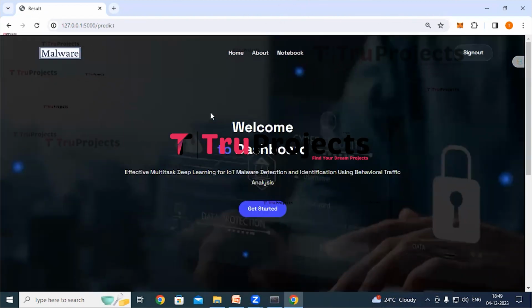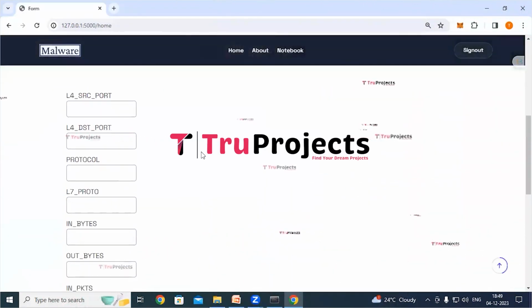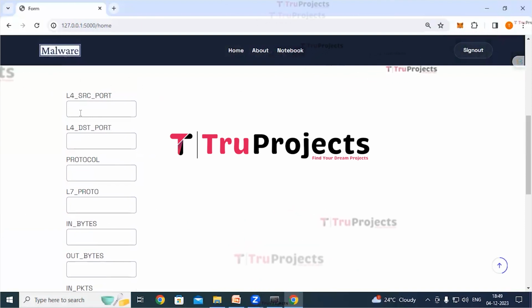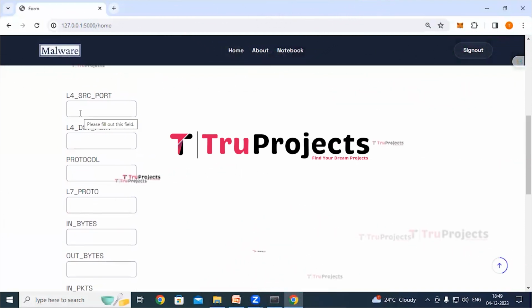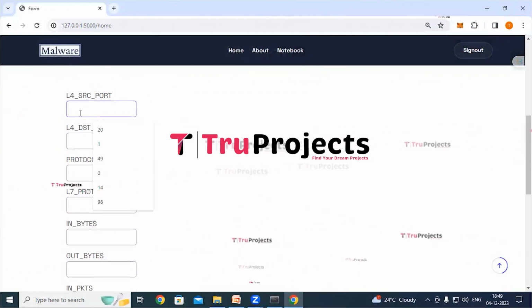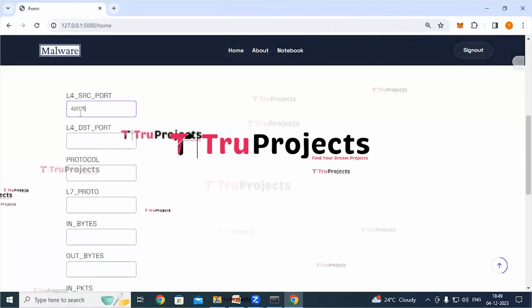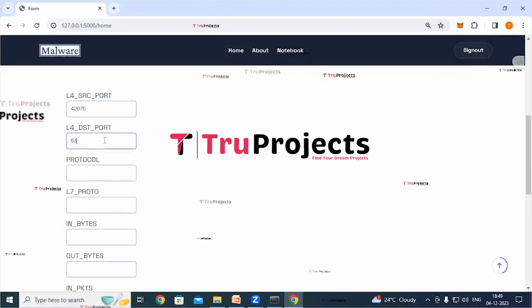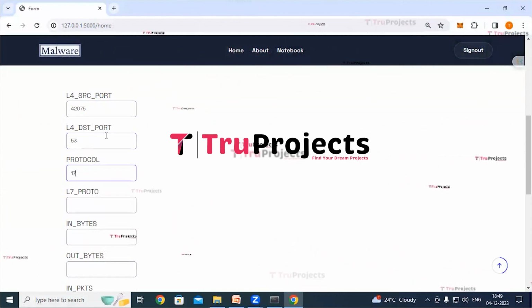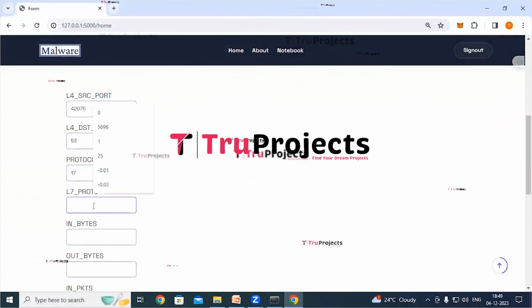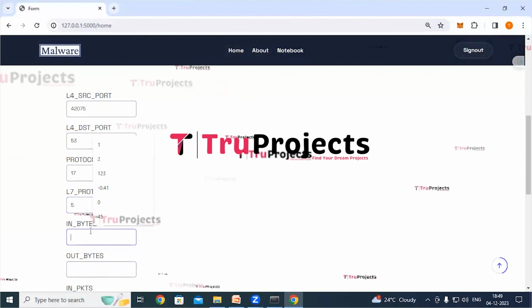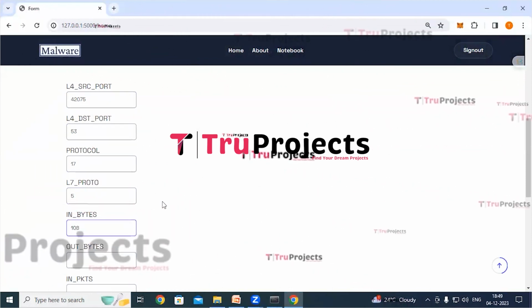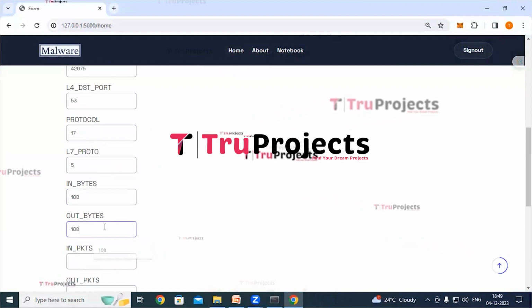Similarly, we can give any set of parameters and can get the detections. So we'll try again. This time L4 SRC port would be 42075. L4 DST port would be 53. Protocol would be 17. L7 proto would be 5. In bytes would be 108. Out bytes would be 108.